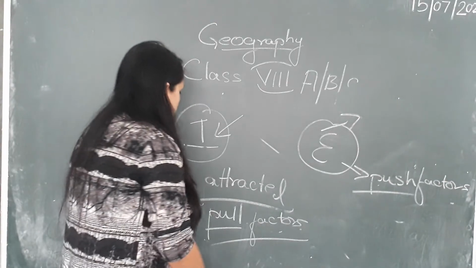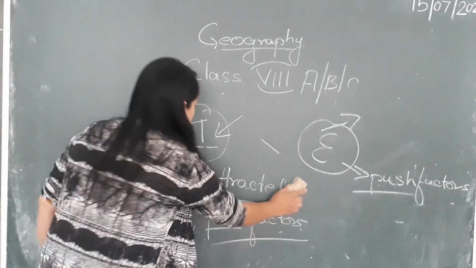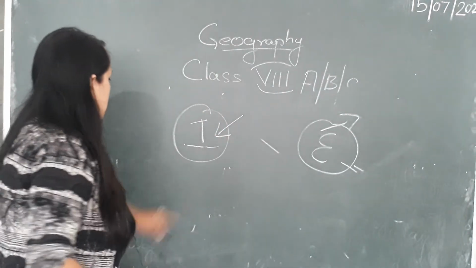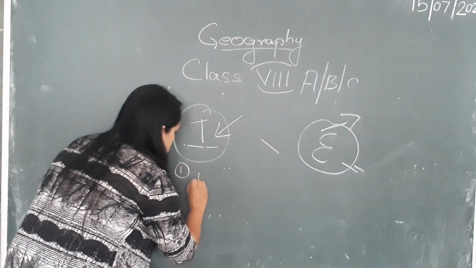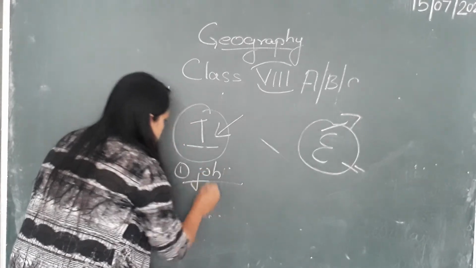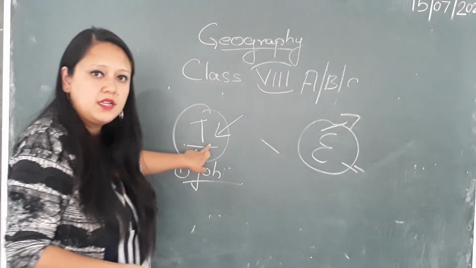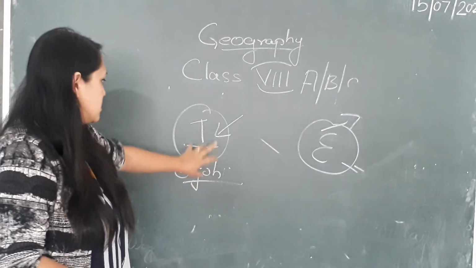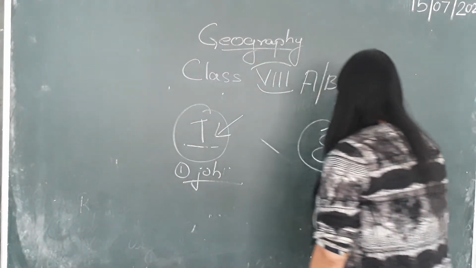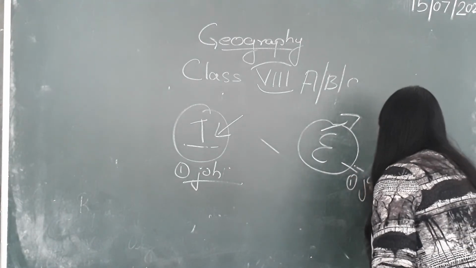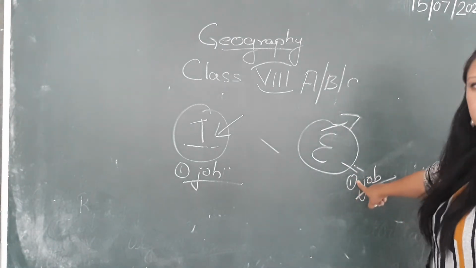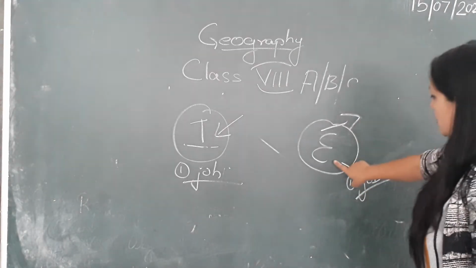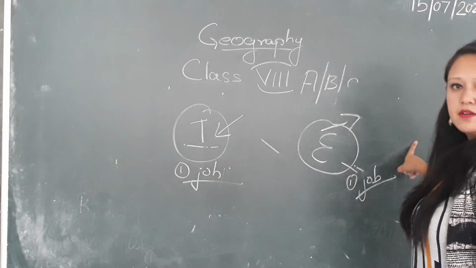Now, people are moving out. One reason you can give is, first, jobs. The number of jobs available in this place is high, so people are attracted to this place. In this place the number of jobs is less, so the society does not have enough jobs, and these people tend to migrate out.